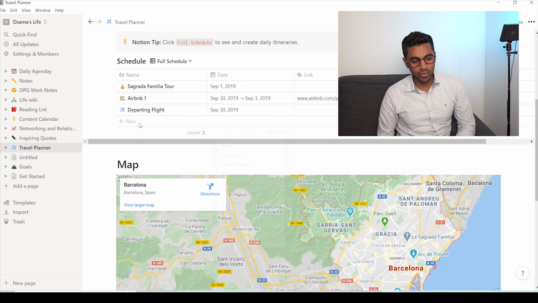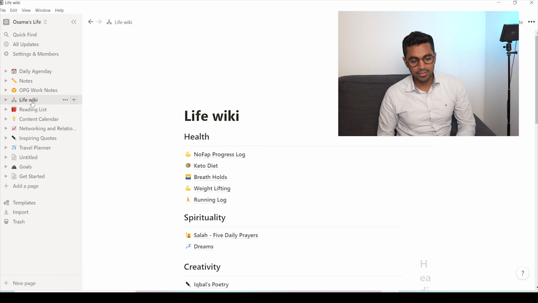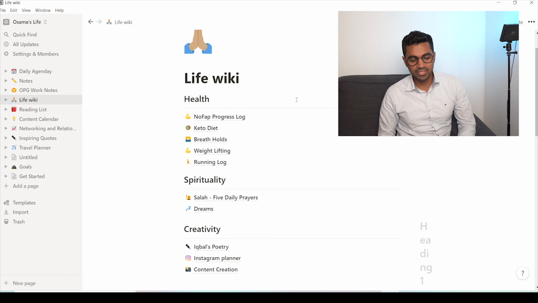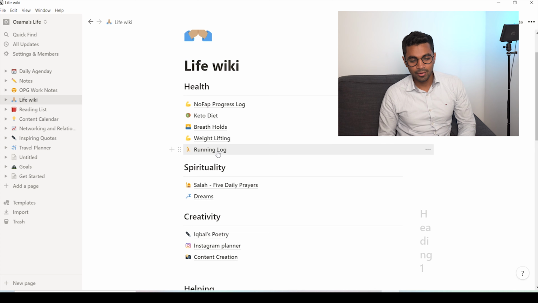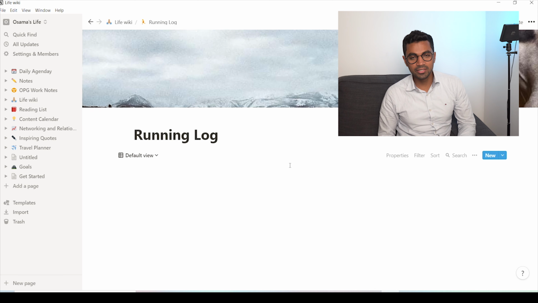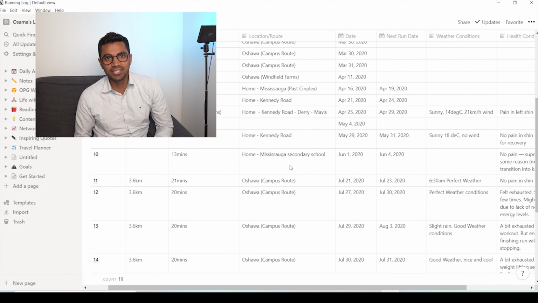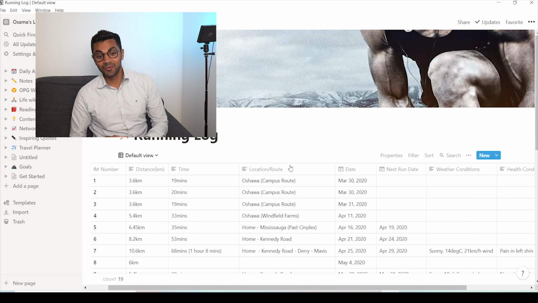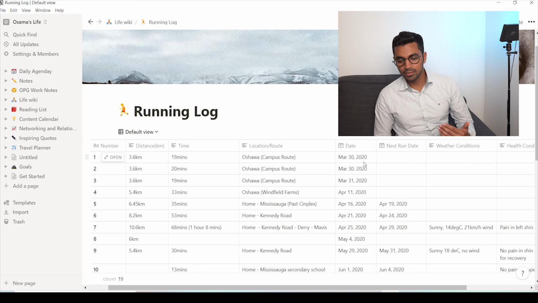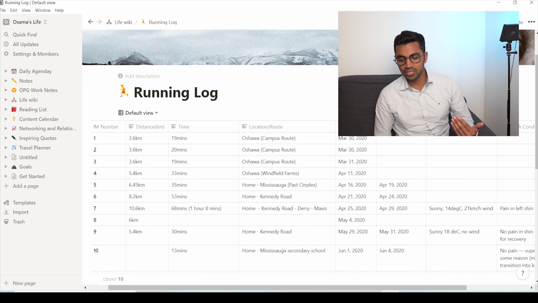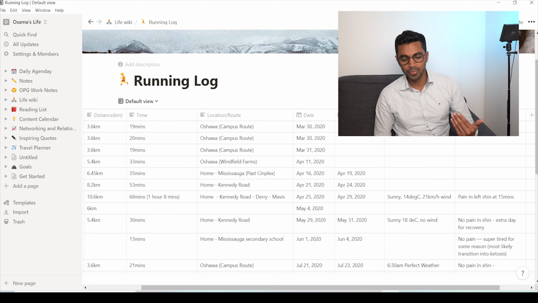Here's my life wiki, and some of the things I want to share with you are, for example, my running log. My running log is pretty detailed. I have this kick-ass picture of this guy just about to run. It's pretty awesome because it shows me the exact date that I started running, the distance, my timing, the route, weather conditions, health conditions, like how I felt that day.